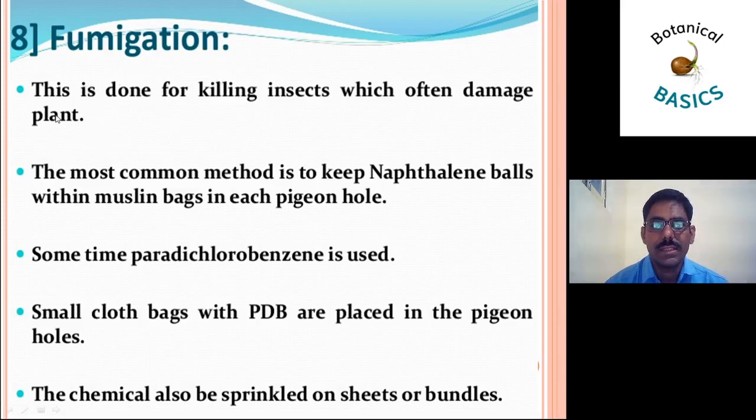Fumigation. This is done for killing insects which often damage plants. The most common method is to keep naphthalene balls within a muslin bag in each pigeon hole. Sometimes paradichlorobenzene is used. A small cloth bag with PDB is placed in the pigeon holes. The chemical can also be sprinkled on sheets or bundles.